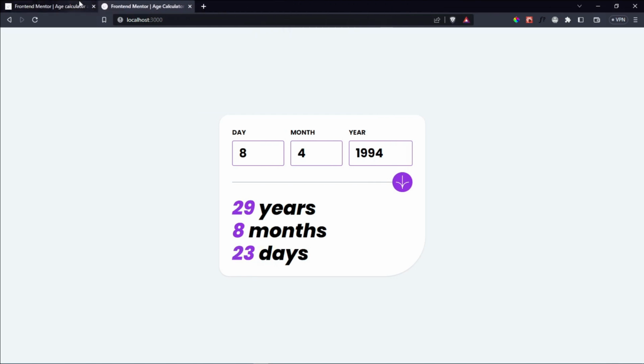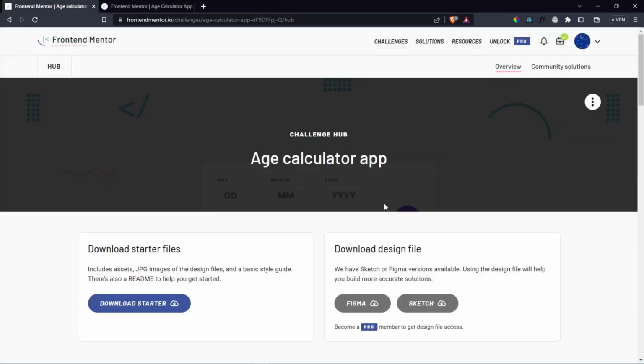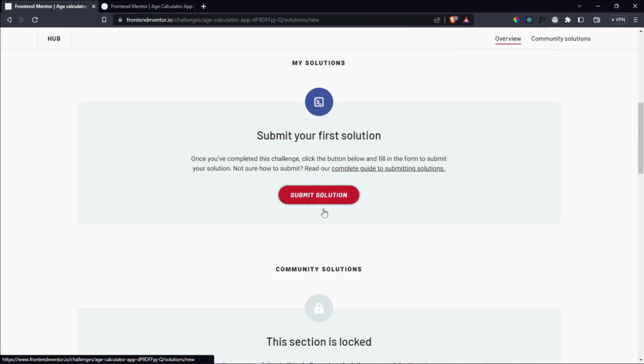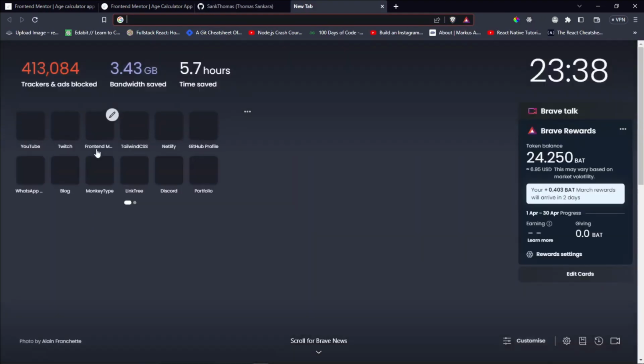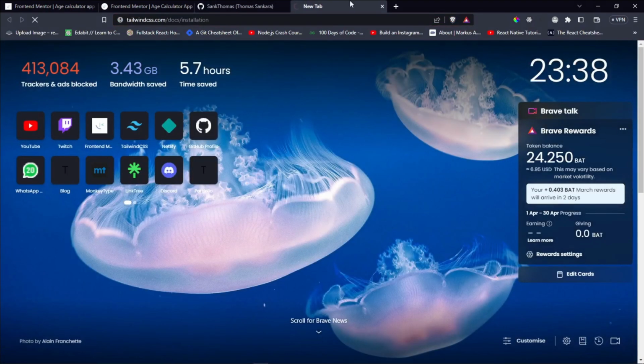Now we can close all of this, and then we can open up Frontend Mentor, and then let's say submit solution, but we still need to deploy this to GitHub. So let's open up GitHub, and then let's also open up Netlify, because we're going to be uploading this to Netlify. So Netlify, not Tailwind, come on.